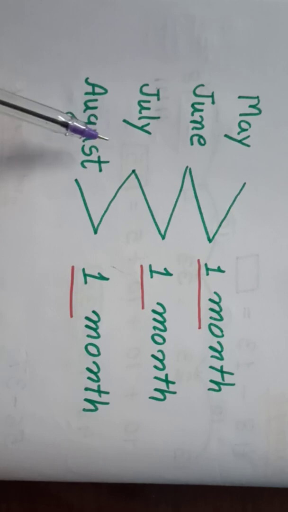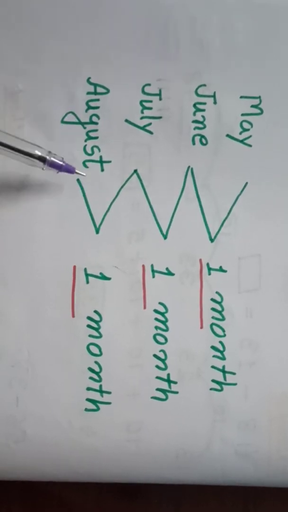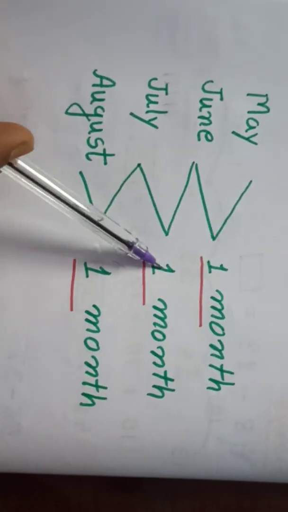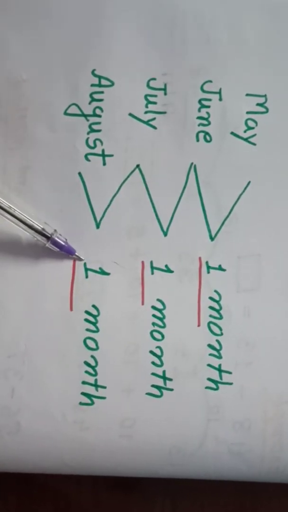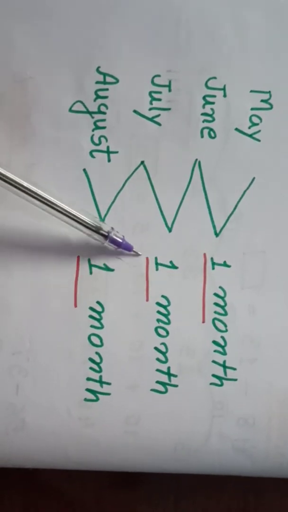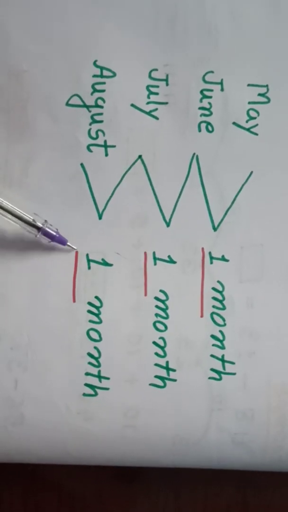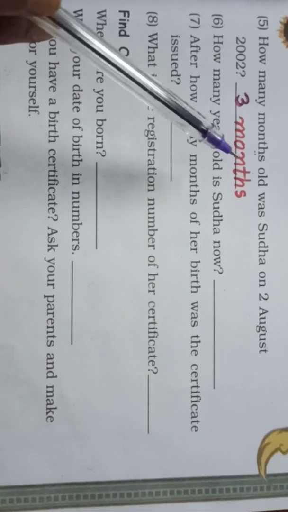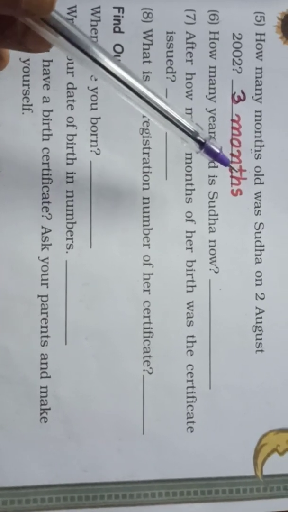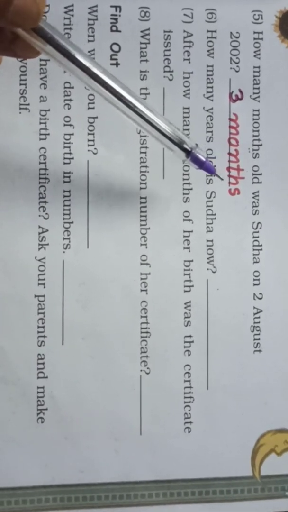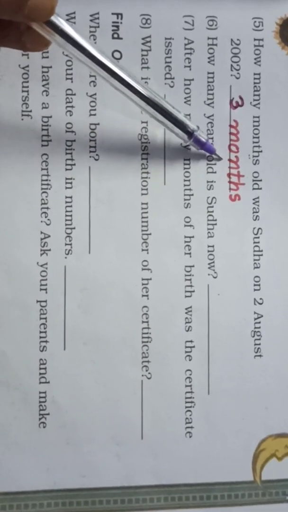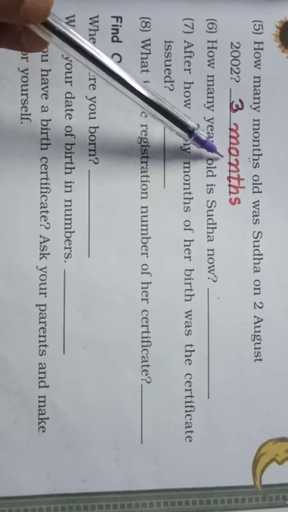From July to August, she will be 3 months old. Okay, so 1 plus 1 is 2, 2 plus 1 is 3 months. So the answer will be 3 months. So we say Sudha will be 3 months old in August 2002, right?